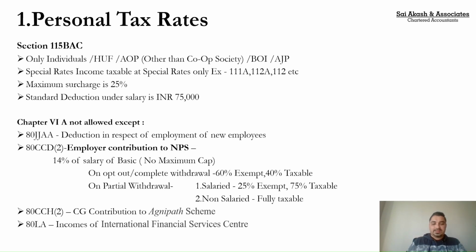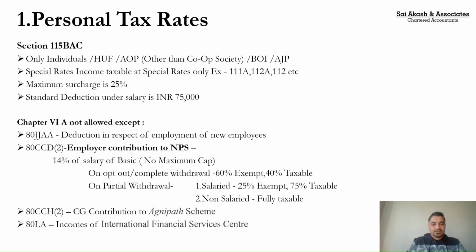If you are a non-salaried case, then whatever is the amount of withdrawal will be fully taxable. Again, to be very specific, 80CCD(2) you can claim only when you are an employee. If you are self-employed, you can make deductions under 80CCD(1) to the National Pension Scheme. However, you will not be able to get this benefit of 80CCD(2) under the new tax regime. So this is another benefit which you can still claim if you are opting for the new tax regime.